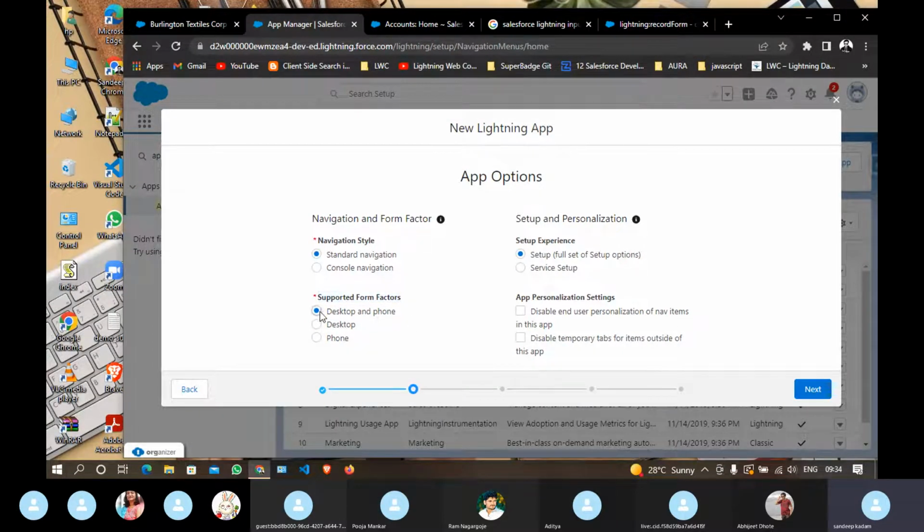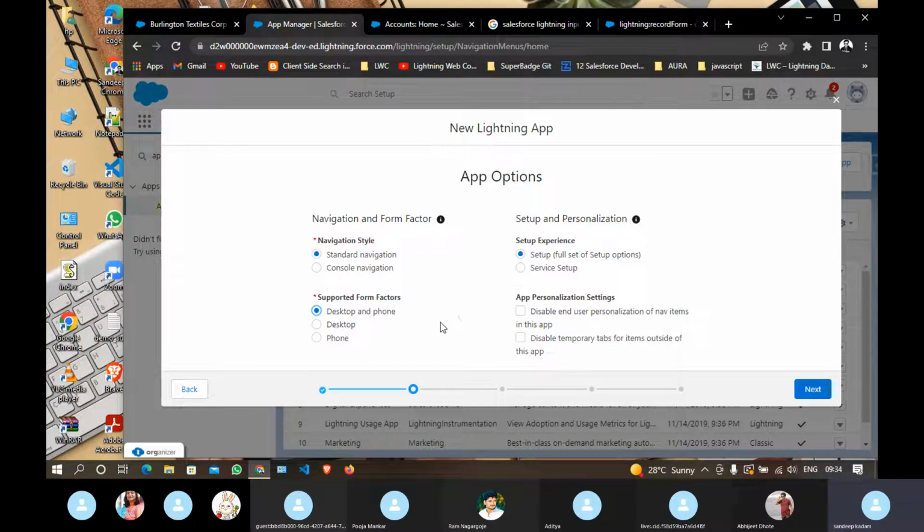Okay. So we can also configure that, and you don't have to develop separate code for your mobile devices and separate code for desktop devices. So Salesforce has provided this platform. By just clicking on these radio buttons, your application is automatically configurable for specific devices. Let's say I have clicked on desktop, so it will be configured for desktop. Let's say I have clicked on phone, so it will be configured for my phone. Let's say I have clicked on this, so this will be configurable for both desktop as well as your phone. So you can use your application from your desktop as well as from your phone, and it is configurable by just clicking these few radio buttons over here.